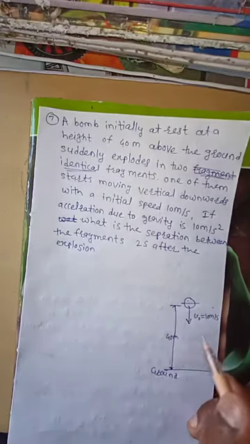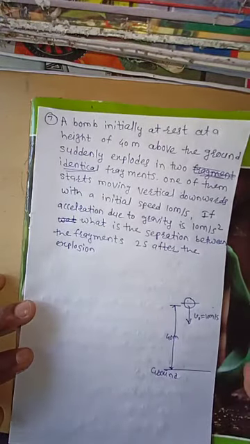Then what happens? One fragment moves in a downward direction.